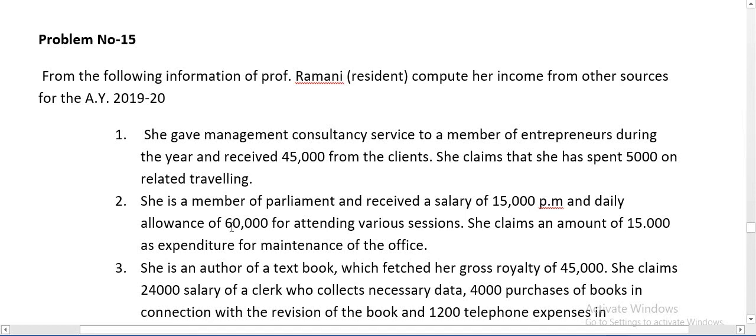And daily allowances. Daily allowances are not taken under the head income from salary, so here it should be ignored. Daily allowances are exempted income under income from other sources. Attending various sessions, she claims an amount of 15,000 as expenditure for maintenance of the office. Remember, any expense incurred for a member of the parliament can be deducted.